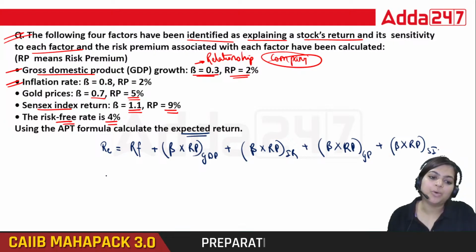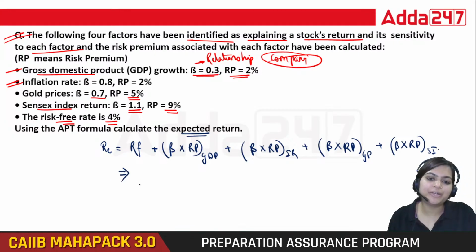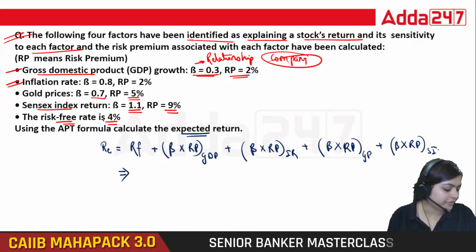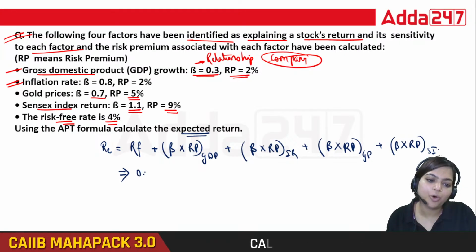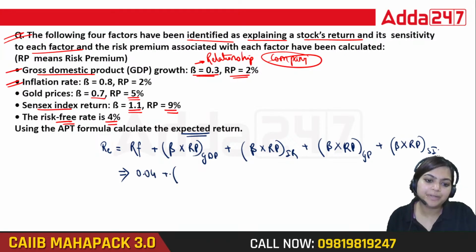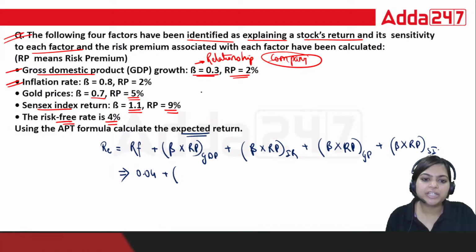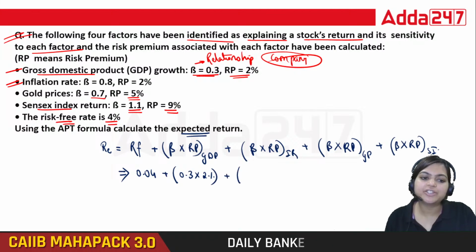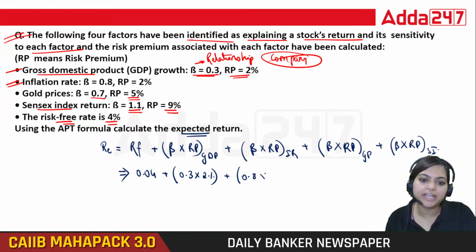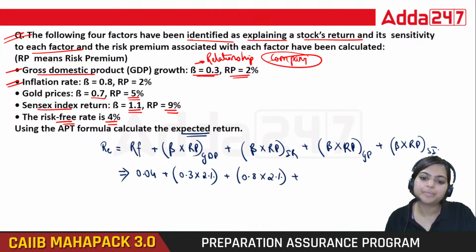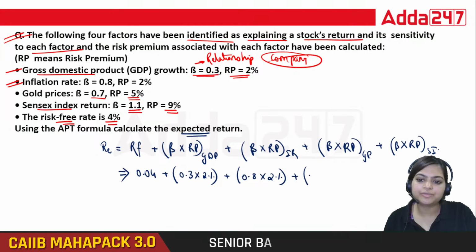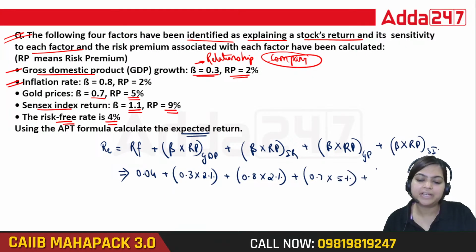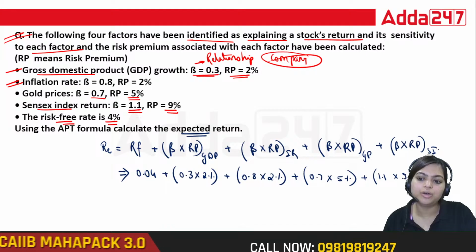Now just put all your values here. The risk-free rate of return is 0.04 plus GDP beta 0.3 into 2%, plus inflation rate 0.8 into 2%, plus gold prices beta 0.7 into 5%, plus 1.1 into 9%.